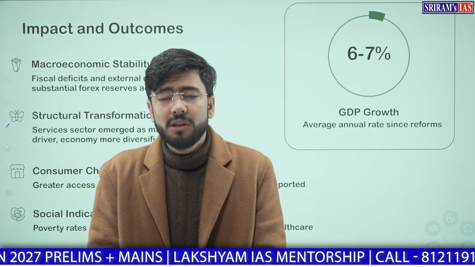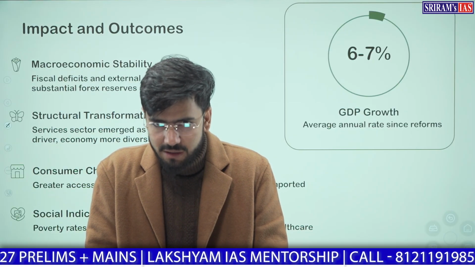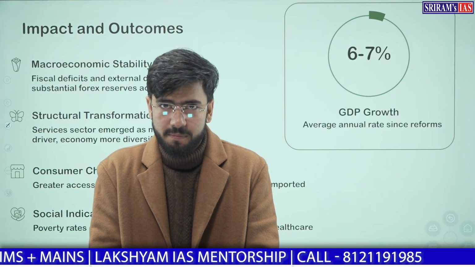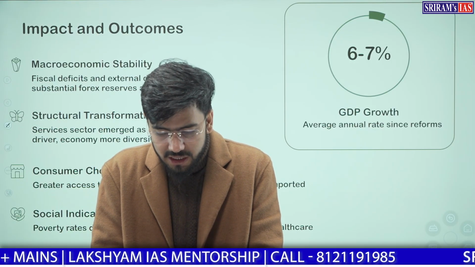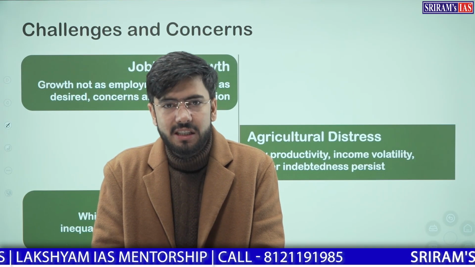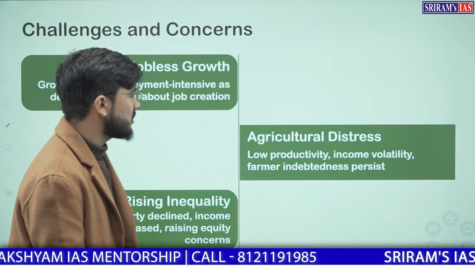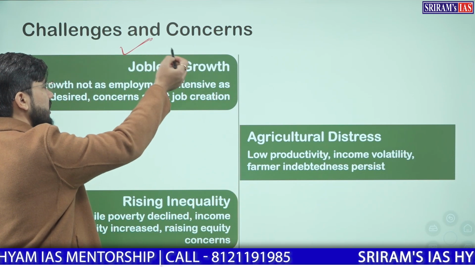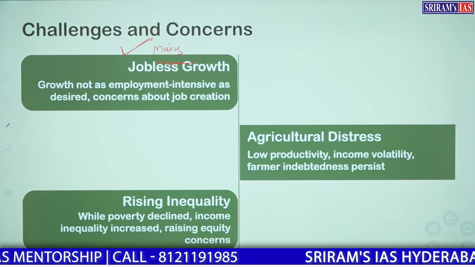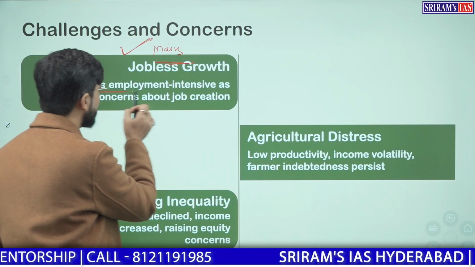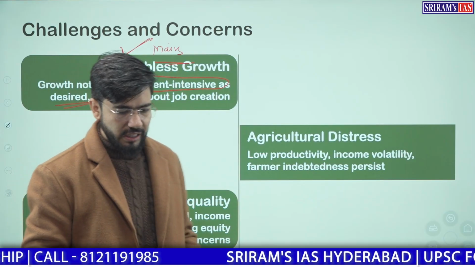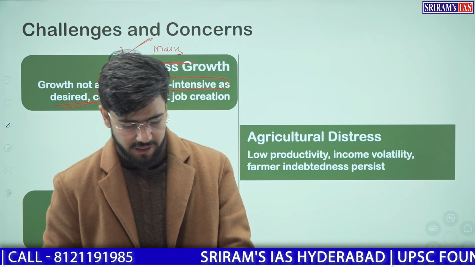What was the impact of these reforms? We achieved macroeconomic stability, 6 to 7% of GDP growth in all annual years. If you talk about the annual rate of these years, it was 6 to 7% on average. There still are challenges. Jobless growth, this was also asked by UPSC in mains. Growth has not been as employment intensive as desired, which leads to less job creation in India.